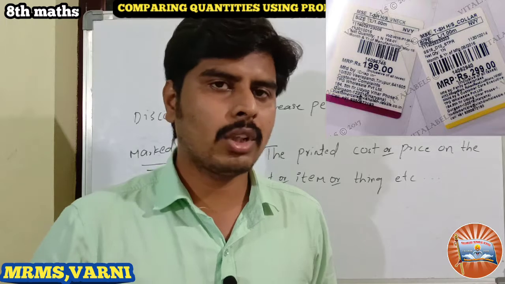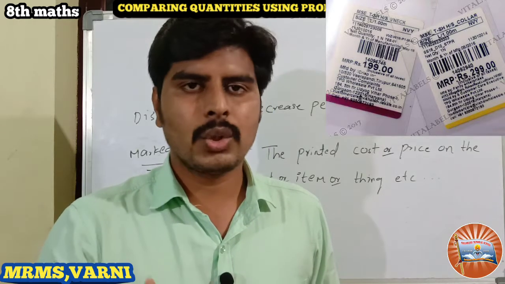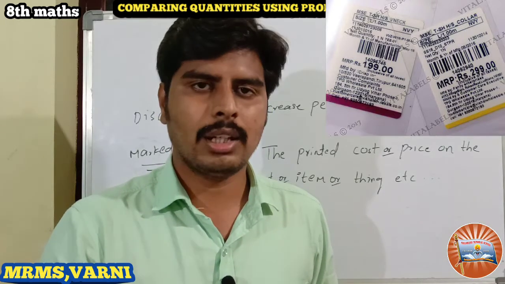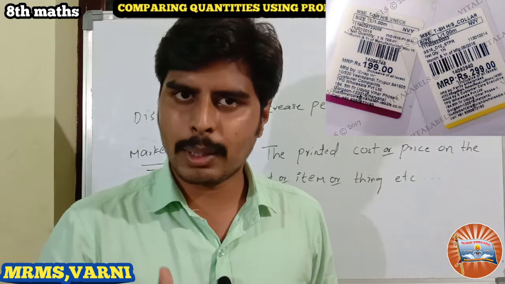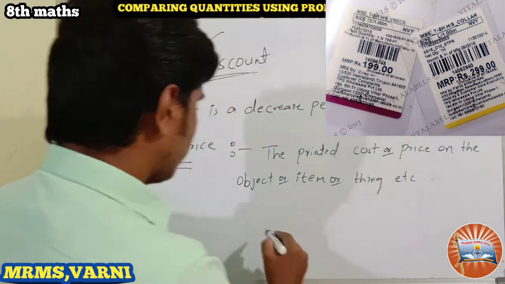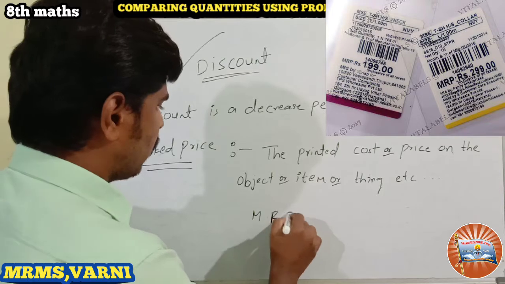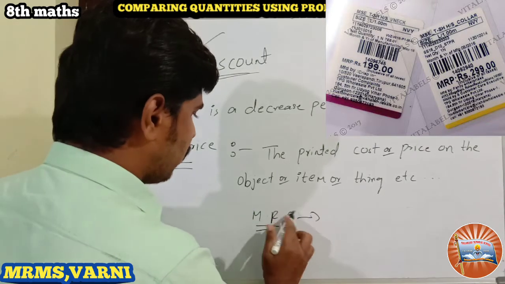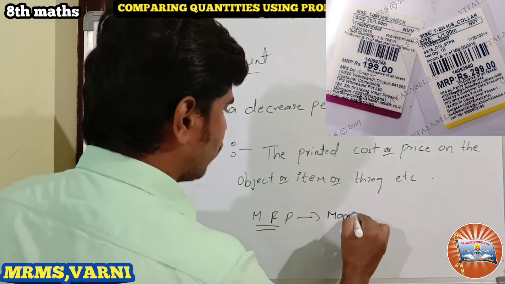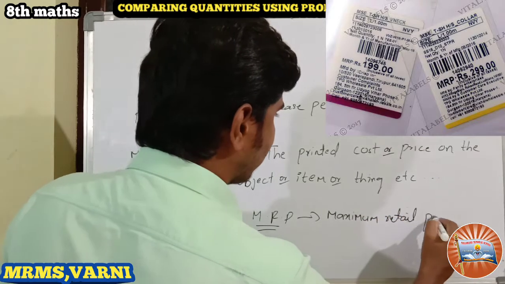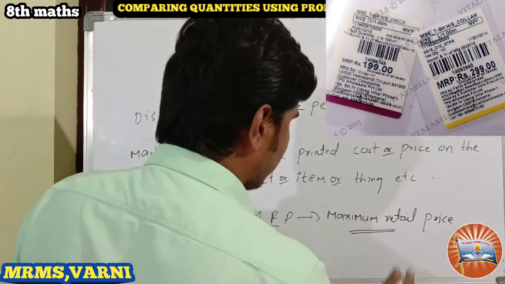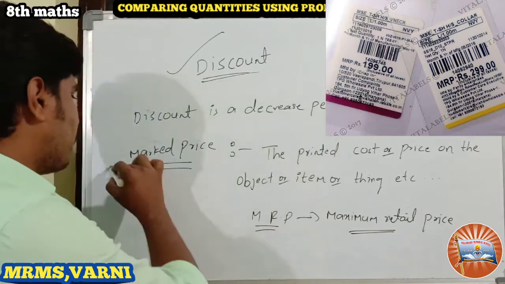Generally in supermarkets we call that MRP. Did you hear about MRP? MRP is nothing but maximum retail price. This MRP we call here marked price.